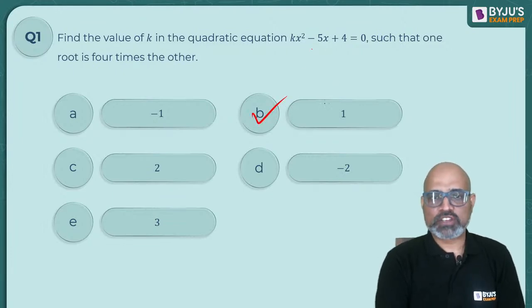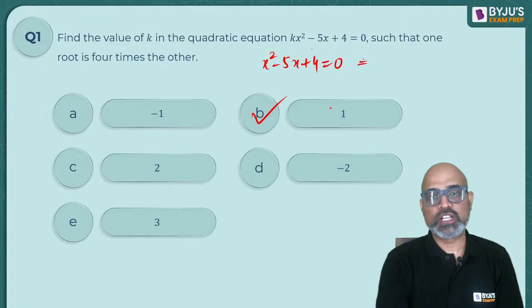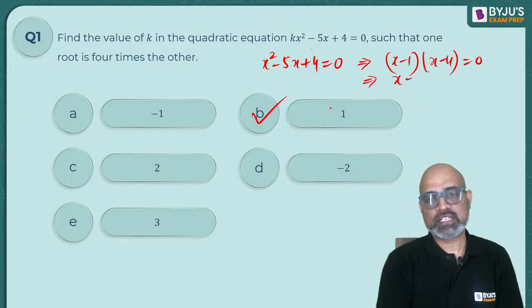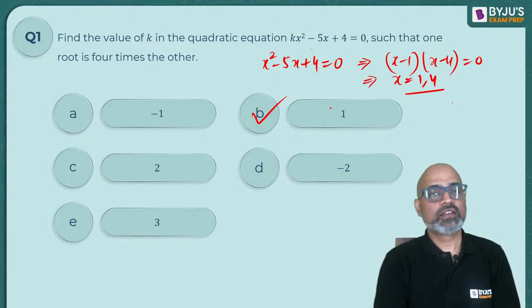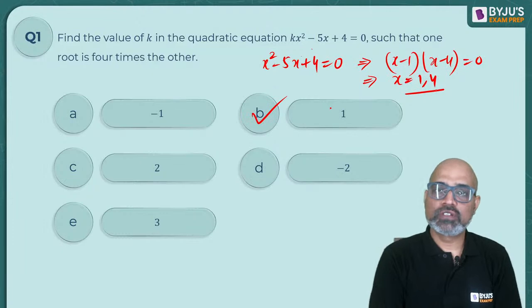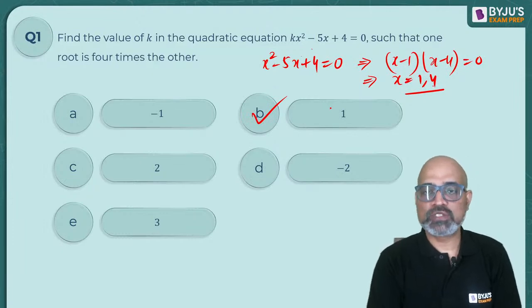Because if I put 1 over here, I will have x square minus 5x plus 4 is equal to 0, which will result in x minus 1 into x minus 4 equal to 0. That will result in x is equal to 1 and 4. The moment I get 1 and 4, I know that one root is 4 times the other.